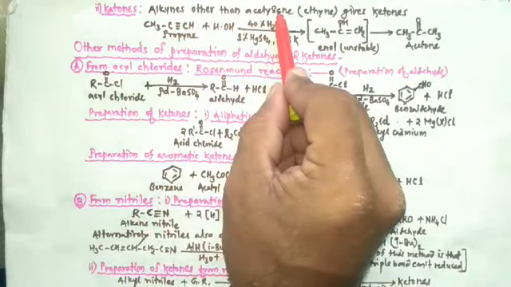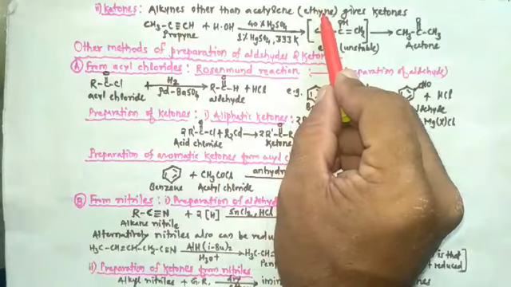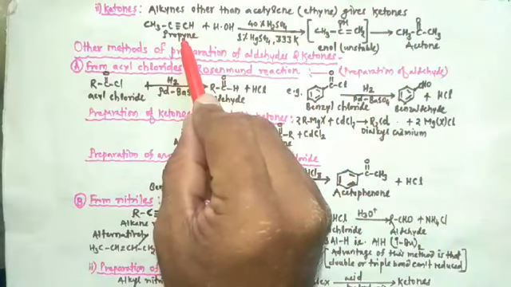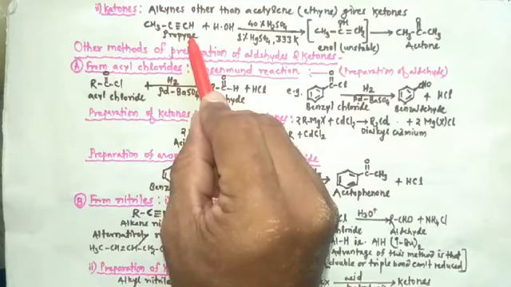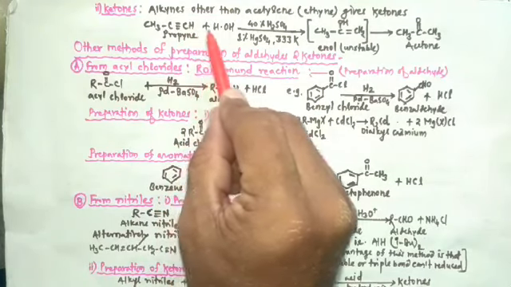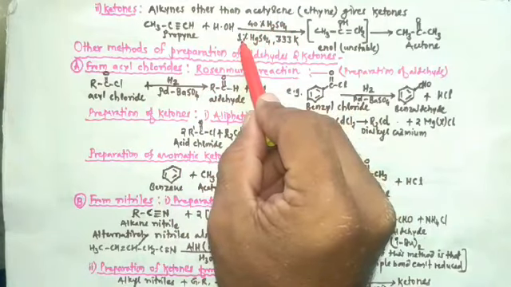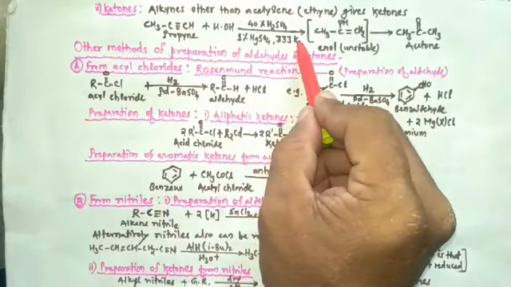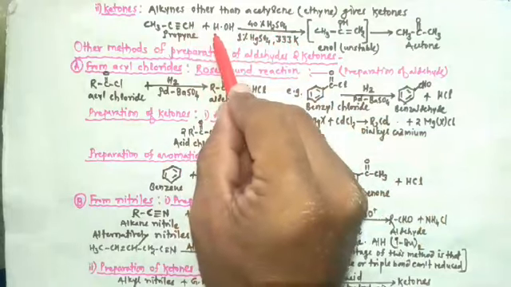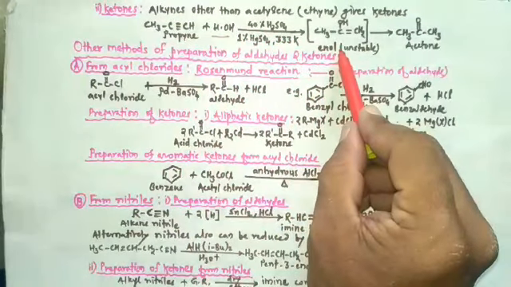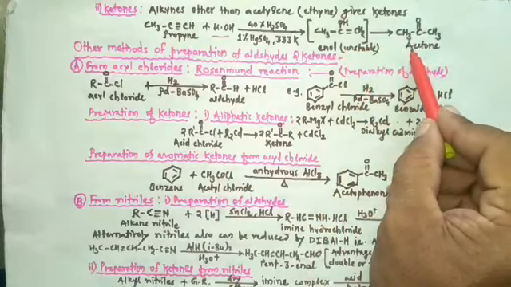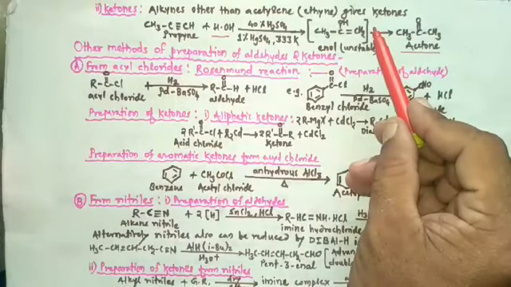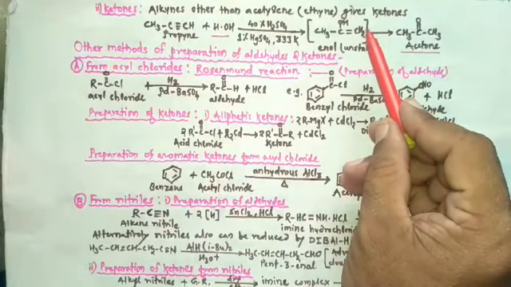Alkynes other than acetylene, that is ethyne, give ketones. When propyne is passed through 40% H2SO4 in presence of 1% mercury sulfate at temperature 333 Kelvin, hydration of propyne takes place and an enol is formed, and this enol undergoes tautomerism to produce acetone. In this way, aldehydes and ketones can be produced from alkynes.